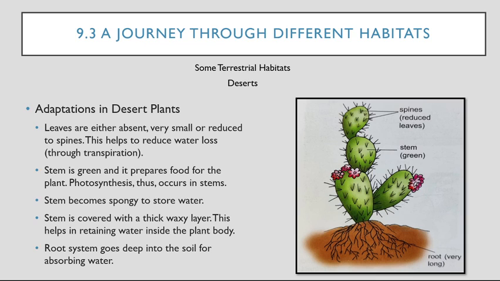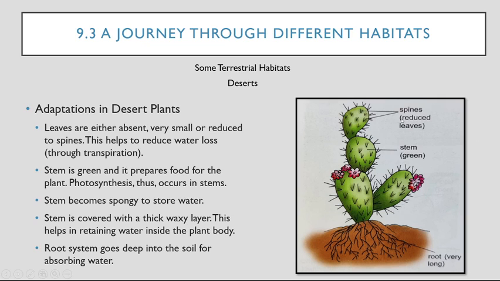So first come deserts. We have seen the adaptation technique of the camel, right? The body of the camel is such that they can survive in the desert. Now what about plants? Let's see the adaptation in desert plants. Here in the picture you can see a cactus. Its leaves are either absent or very small or reduced to spines. This helps to reduce water loss through transpiration.